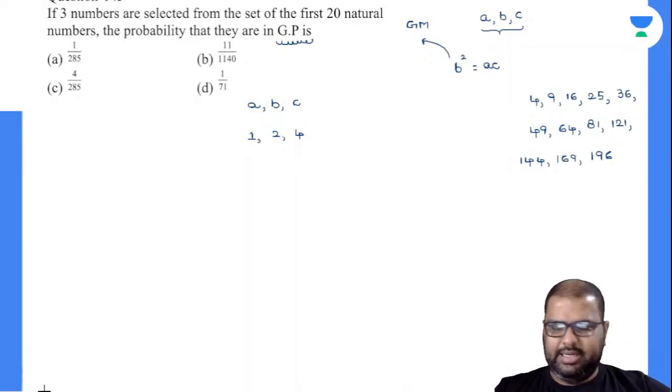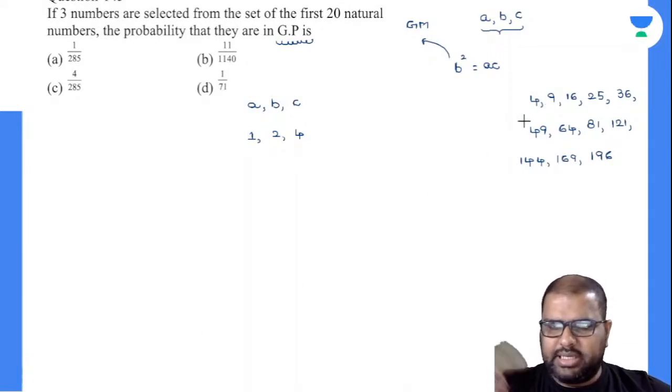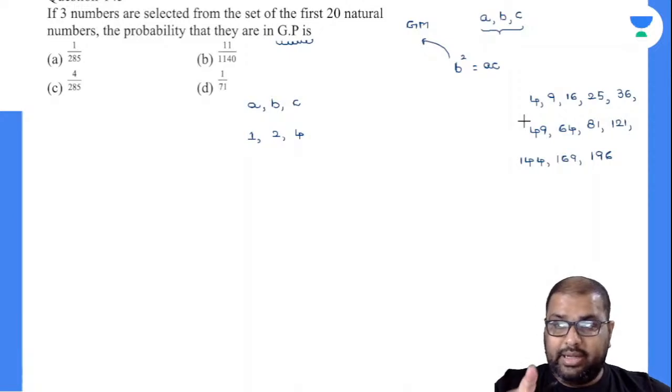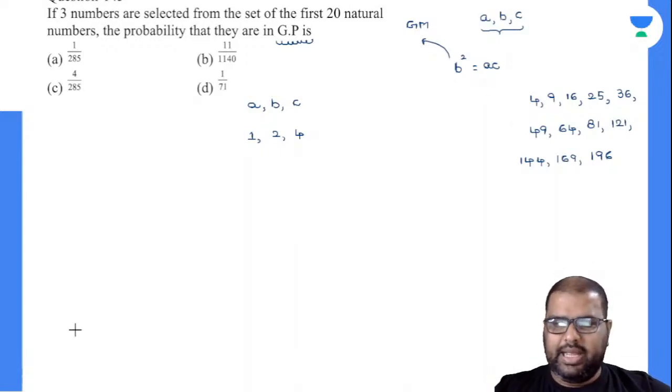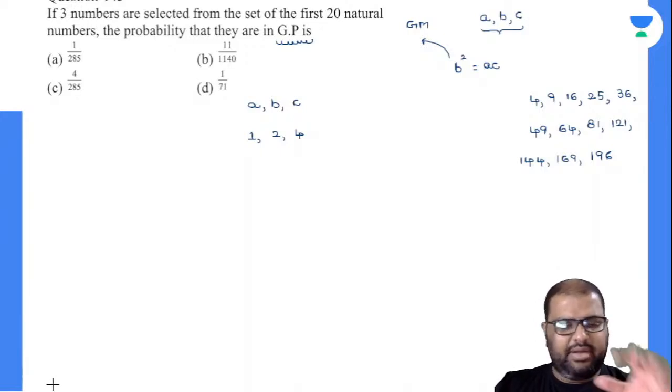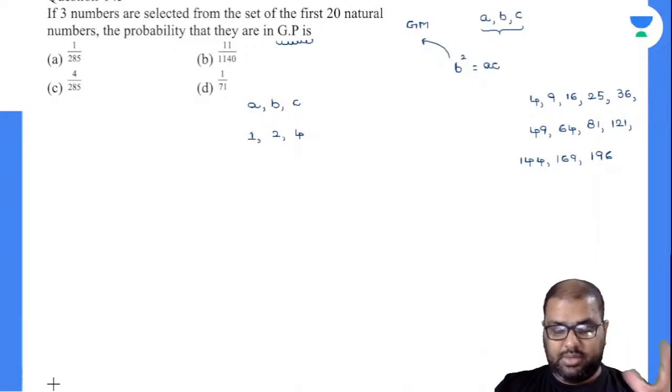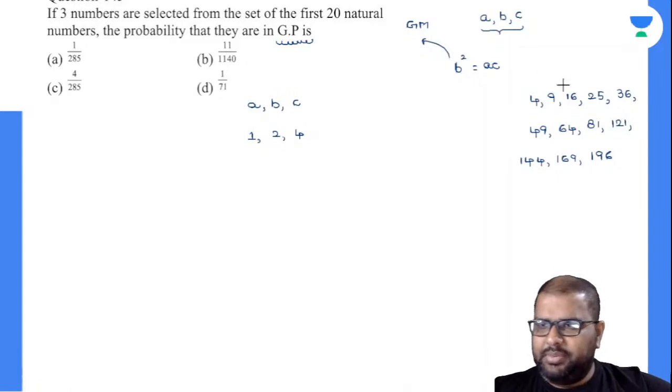Yes, perfectly right. Is there any other combination that I can make? You might write A and C as 2 and B as 4. No, that will not work out. They are not in geometric progression, and again, the terms are repeating. You must not repeat the terms. If nothing is given, you should not repeat the terms. That's the condition that I have explained to you. Come to next. So 4 is over. Let's come to 9.